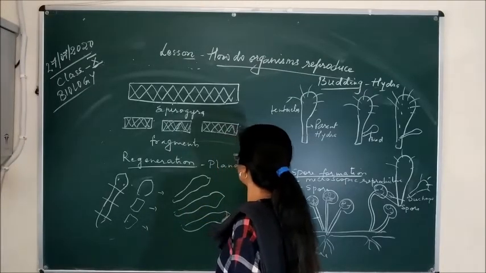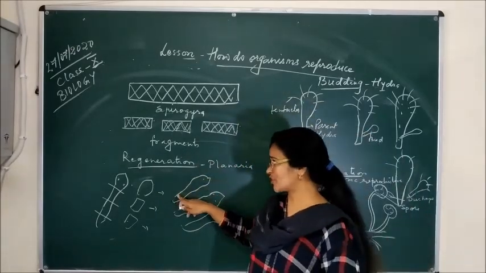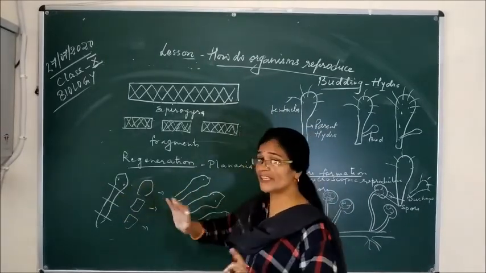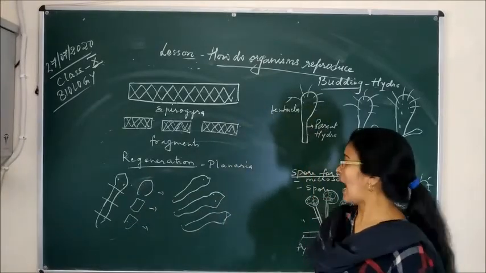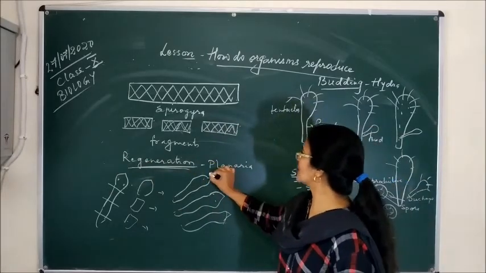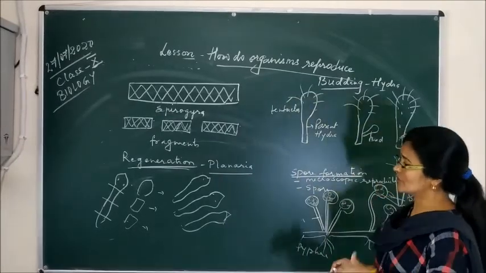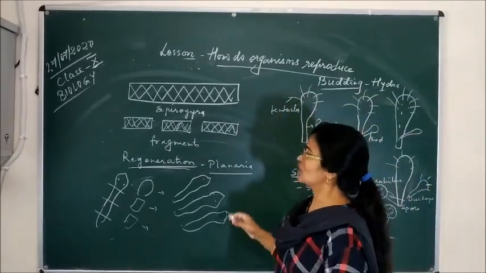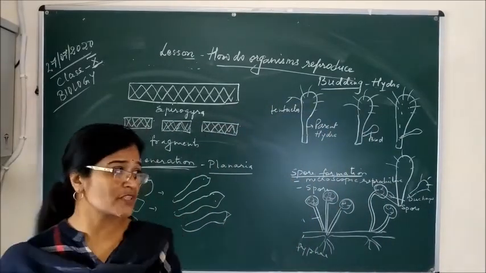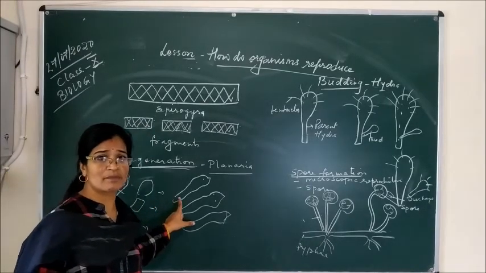So this whole process of reproduction in which the planaria, when they are cut into different pieces, each part regenerates its lost body part, this whole process is called regeneration. So regeneration mostly occurs in the planaria, and this is also a type of asexual reproduction in which a single parent is required. So this is all about asexual reproduction, and in the next class we'll study vegetative propagation, which takes place in plants by the different parts of the plant.